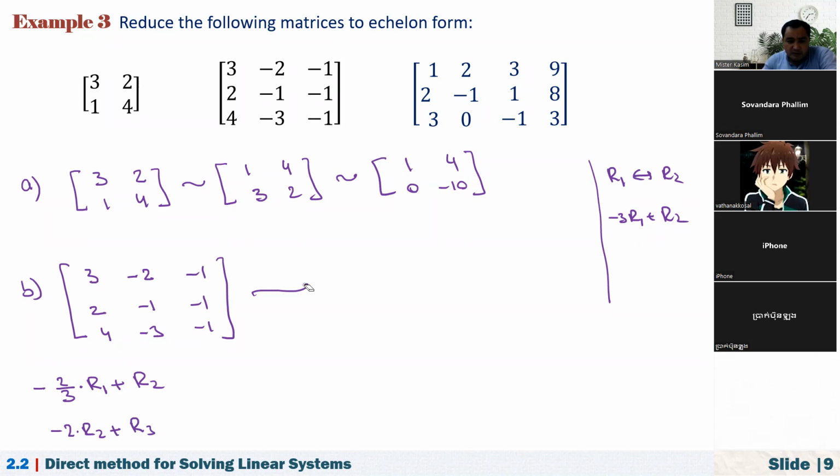Okay, so if I do so, let me just go a bit shorter. Here we have 3, -2, and -1. First, if I do this operation first, and after that this one second, -4 plus 4, it is 0. And this one is -2 times -1, it is 2, 2 plus -3, it is -1. And here we have also 2, 2 plus -1, that is 1, right? And how about the second one? Multiply the first row by -2/3 and add to the second row.